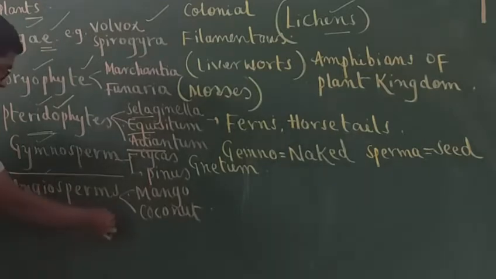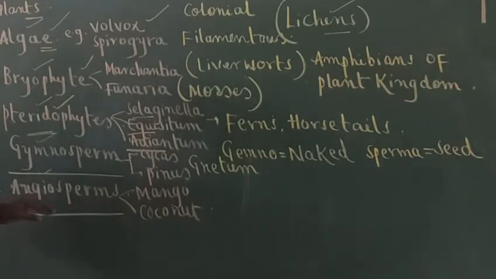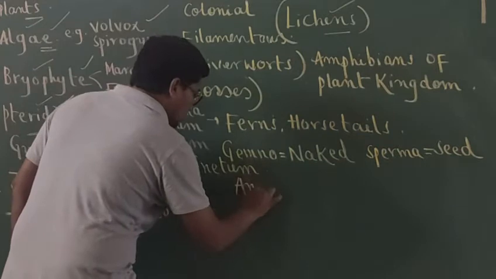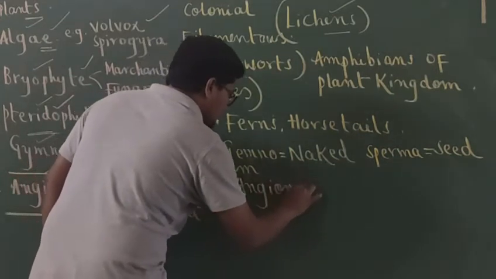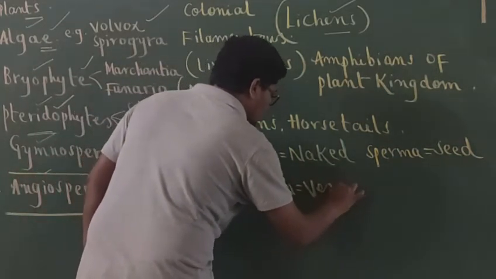Next, angiosperms. Once again, a combination of two words. Angion means vessel.